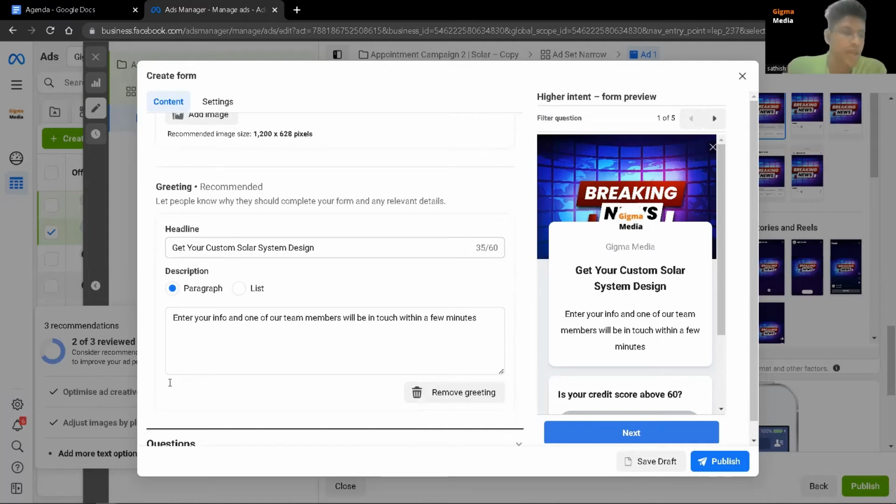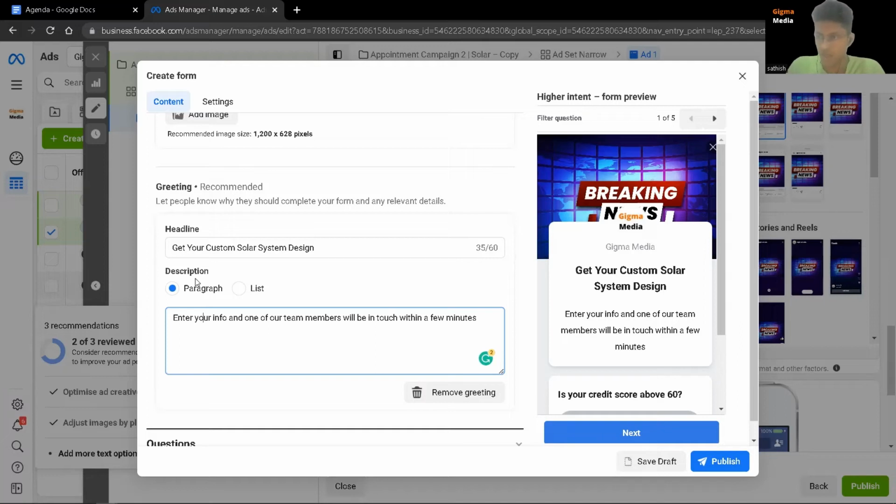That's the purpose. And in the description, you can write something like this, saying, hey, enter your info and one of our team members will be in touch within a few minutes. So this is to allow the person who's filling up this form to know that once they fill up this form, someone from your team will actually be in touch with you.